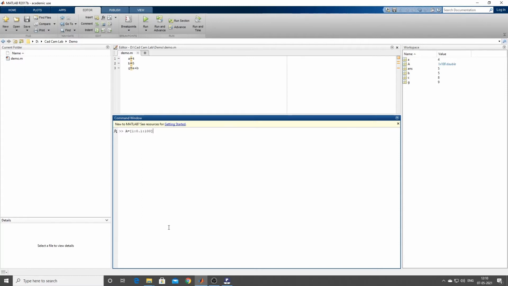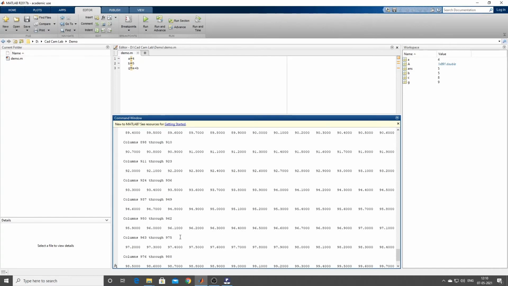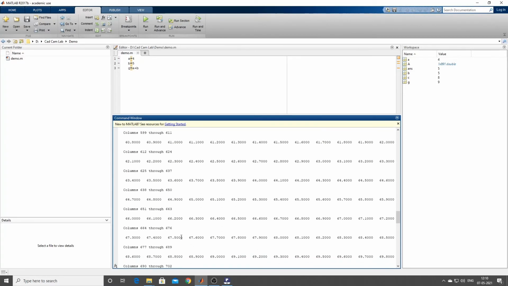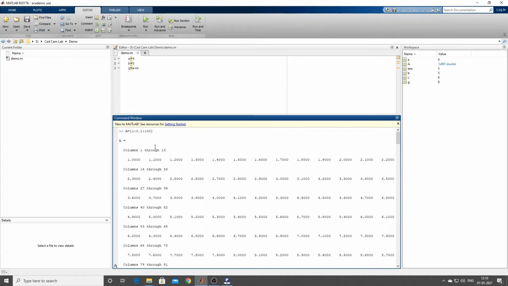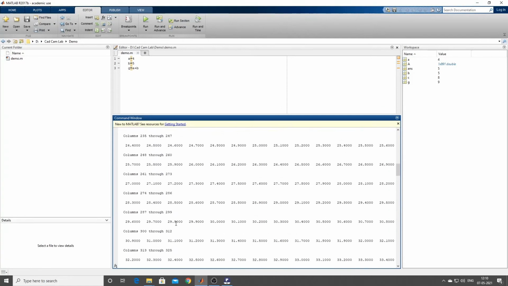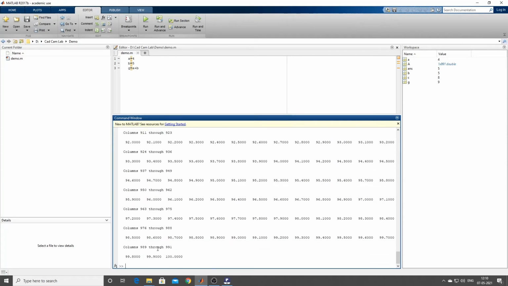It will start from number 1, end with number 100, and the intervals are 1, 1.1, 1.2, so 0.1. If you give enter, you can see you have like 991 numbers generated. So this is a matrix. Are you able to understand? So like this the matrix will be a column matrix if you want.